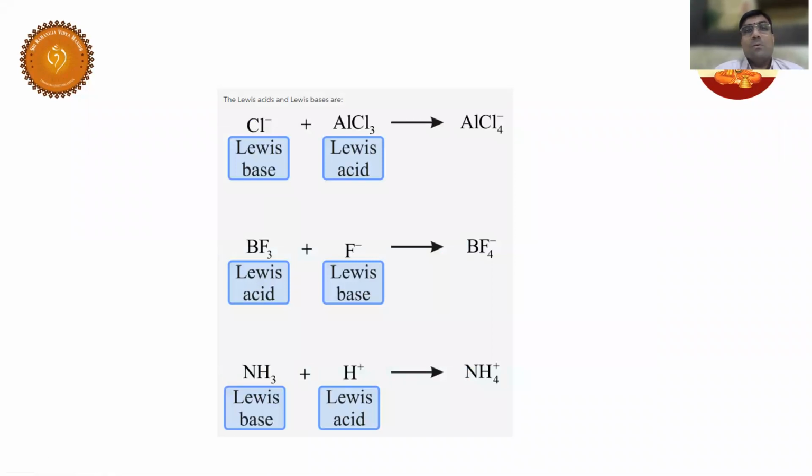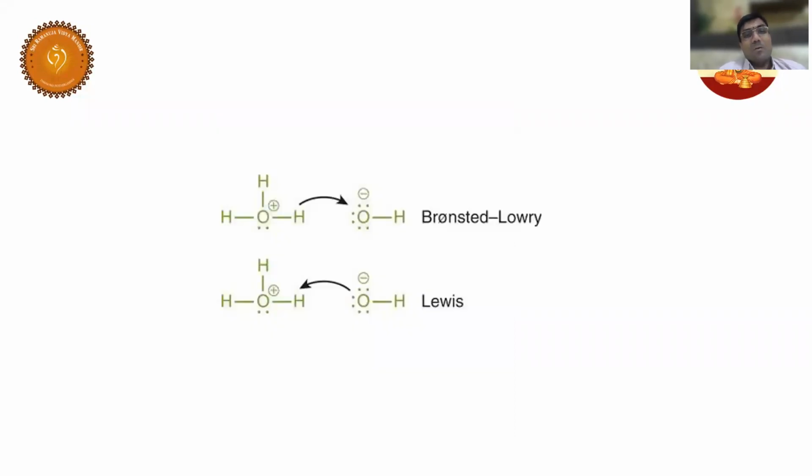So now you understood the definitions of an acid and a base as per Arrhenius, Bronsted, and Lewis. Now let us understand deeply the difference between Bronsted and Lewis.